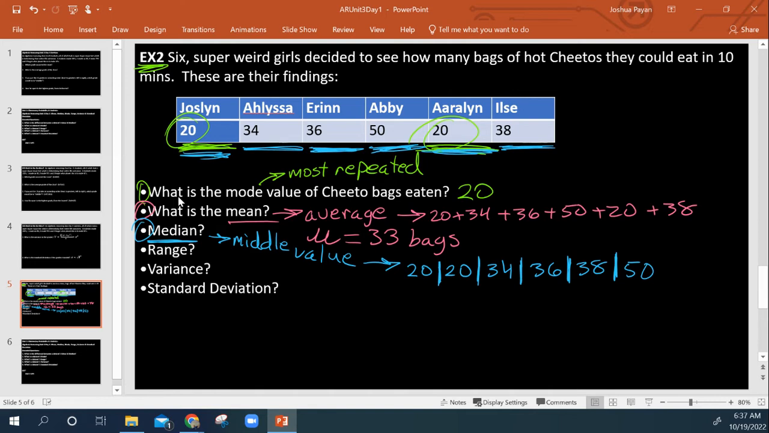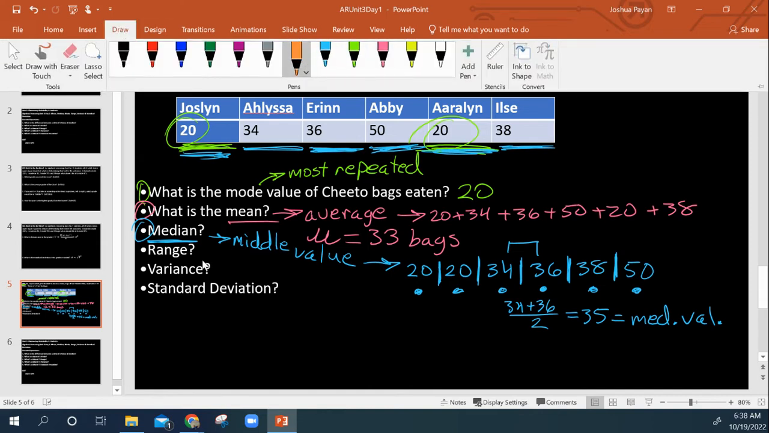So what we would do is work our way towards the middle, right? So 1, 2, we see that we've got two numbers here in the middle. So when we have two median values, what we do is find the average between them. So I'm going to add 34 plus 36 and divide that by 2, which is just the midpoint between the two. And of course, we're going to get 35 is equal to the median value. Okay, that just means that would be the middle value.